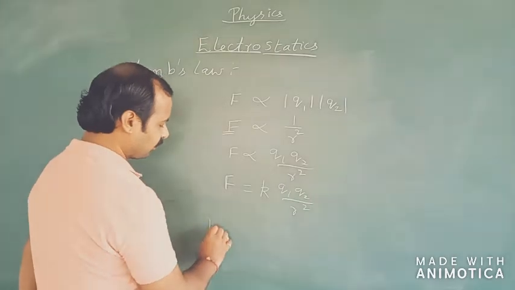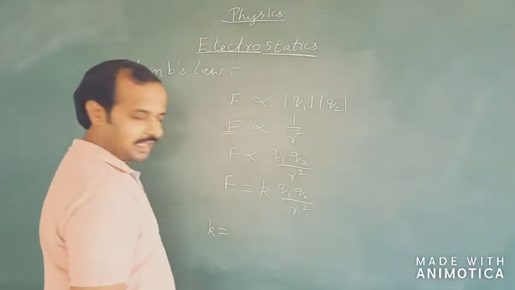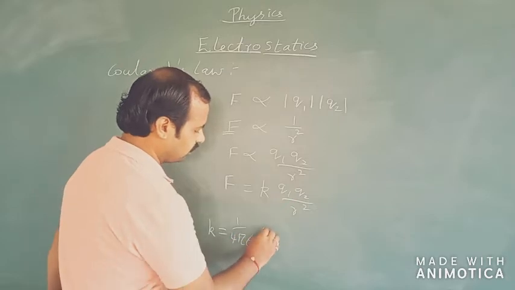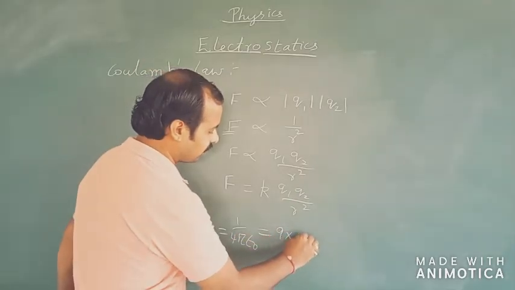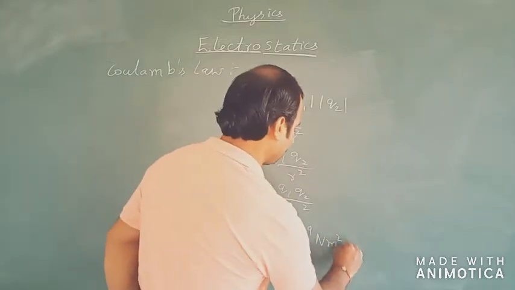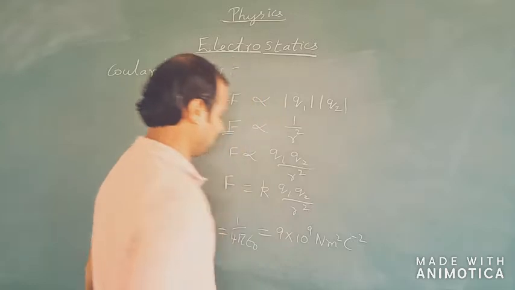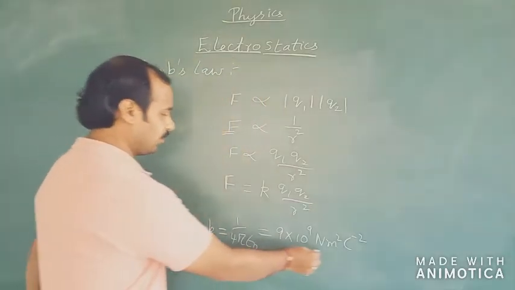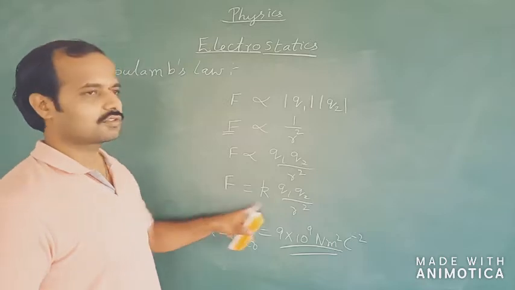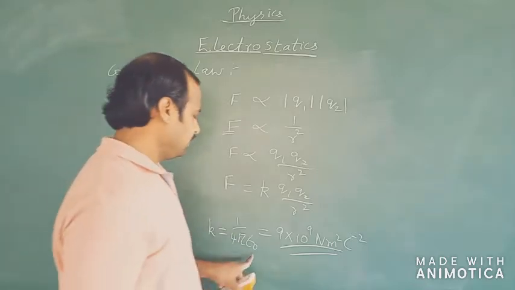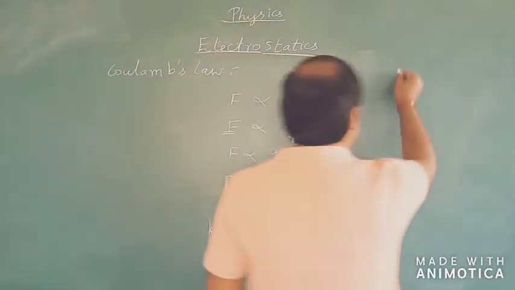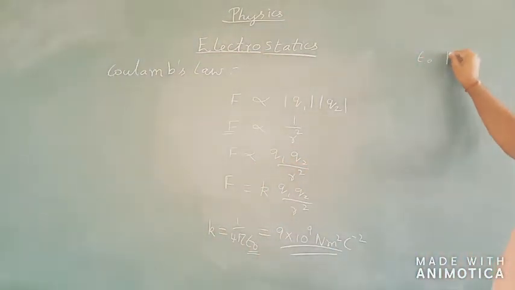Now this constant of proportionality itself has a value. It is given by k = 1/(4 pi epsilon naught) = 9 x 10^9 newton meter squared per coulomb squared. So this is the value of the constant of proportionality in the electrostatic force relation. In this case, we also have a small constant, epsilon naught, which we call the permittivity.